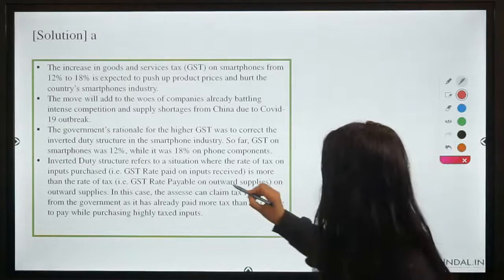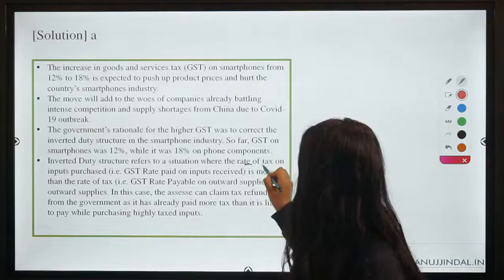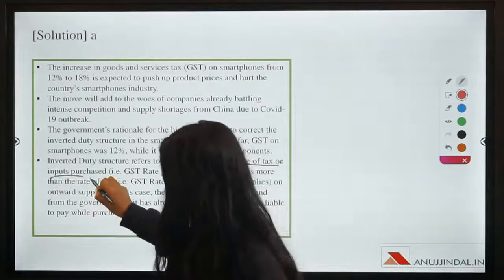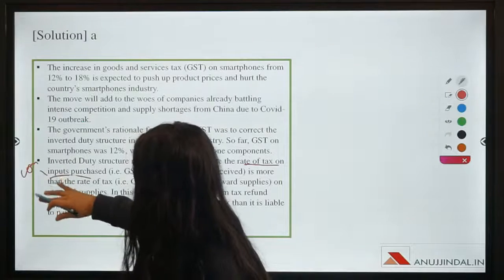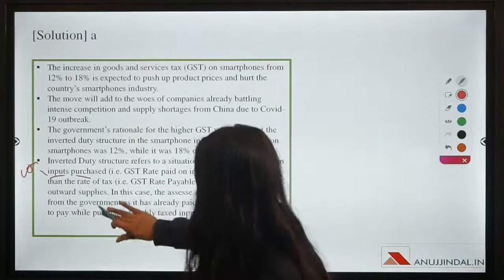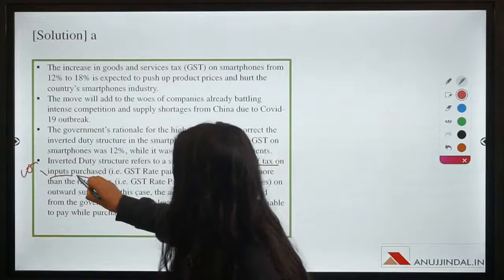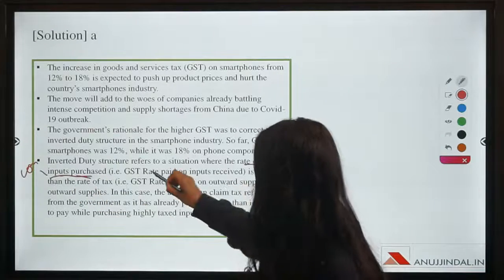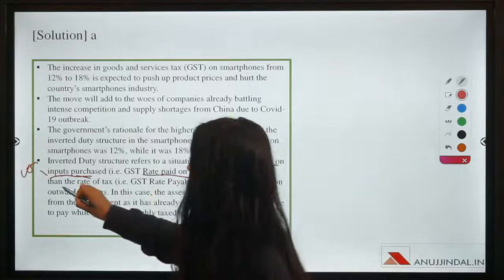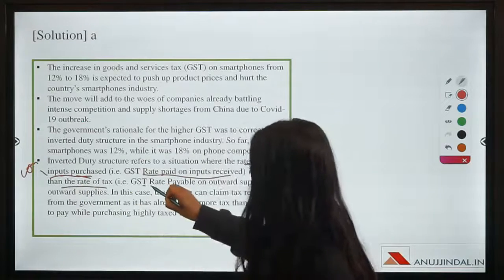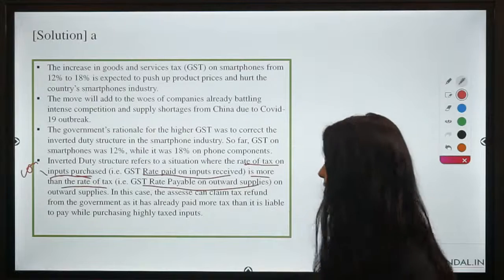As you can see here, the rate of tax on inputs purchased. What are the inputs? The components or the raw material. So the GST or the tax on inputs purchased, that is GST paid on input receipt, is more than the rate of tax, that is GST rate payable on outward supplies.